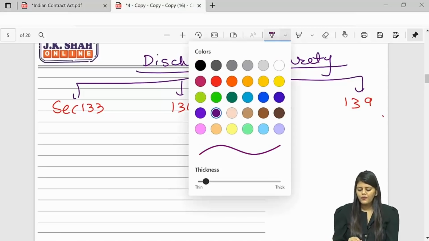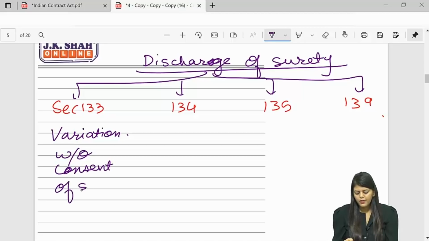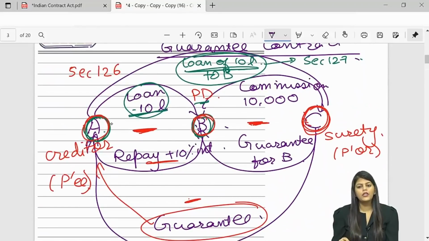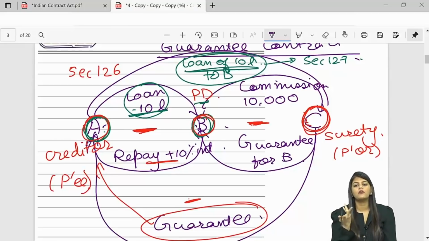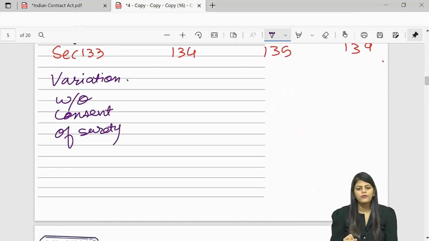Section 133 tells you a very simple thing. If you make any variation in the terms of the contract without the consent of the surety, the surety is discharged. But in your same example, if A and B mutually decide that interest will not be henceforth 10%, it will be 12%, the surety is like, ask me, I am also there. Did you forget me? So if you make any changes without C's consent, the surety is discharged. Variation without the consent of the surety will discharge the surety.